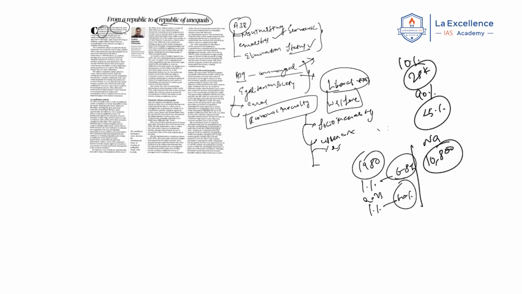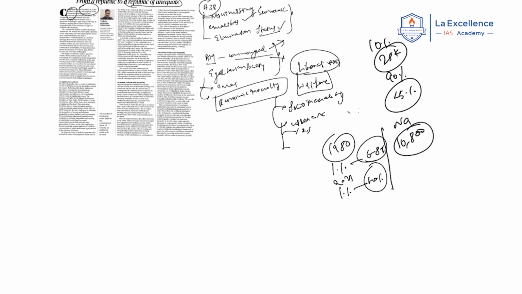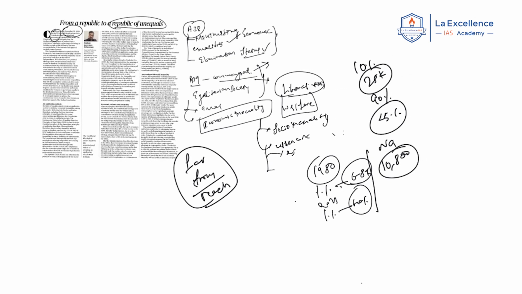This indicates the dismal condition of the poor in India. The author says the goal of an egalitarian society is far from reach. So in the process of becoming an emerging economy, the state should not forget its role of welfare. This is what the article is saying.